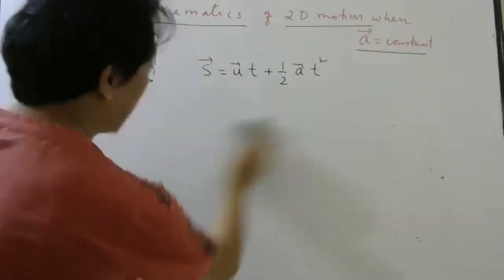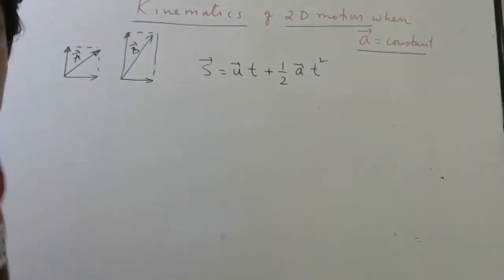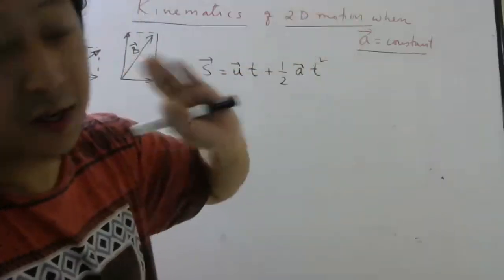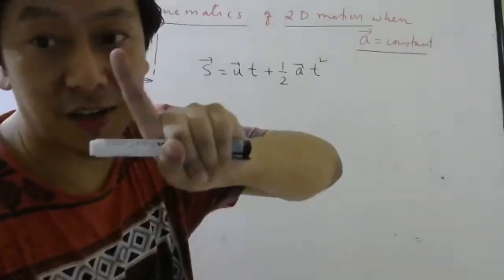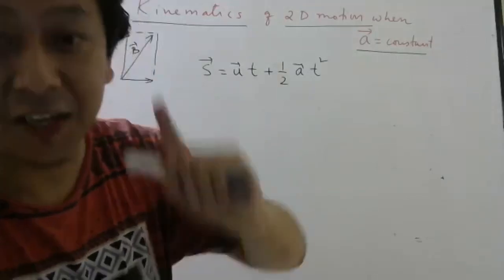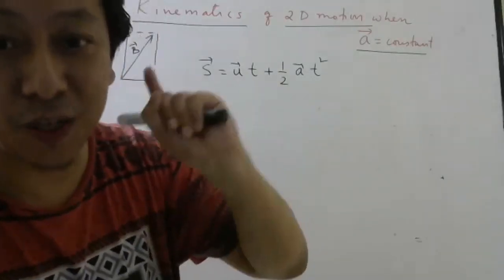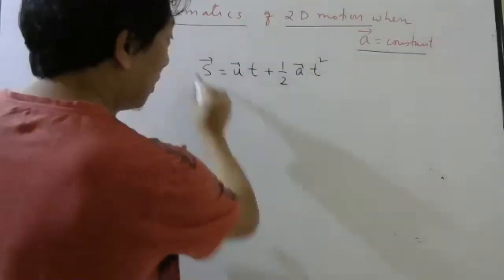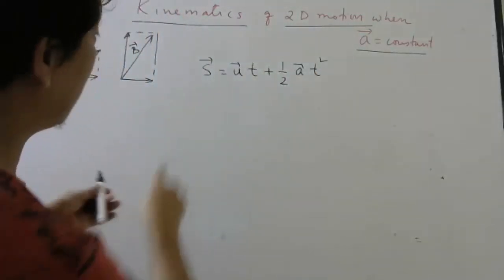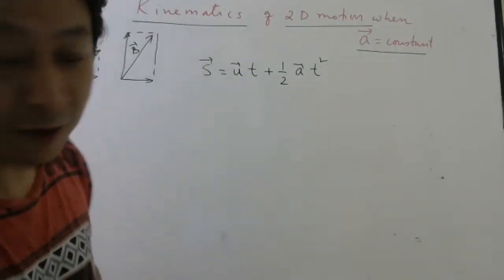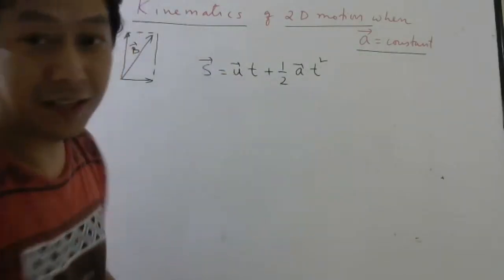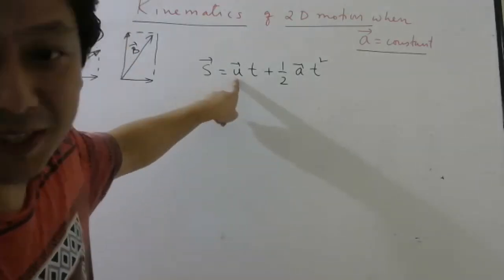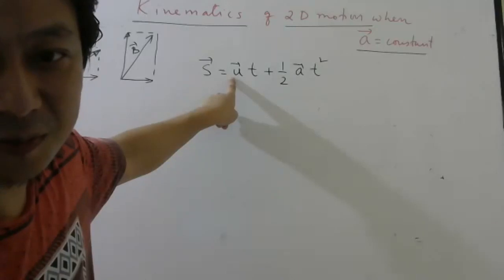So students, if motion is in a plane, if it is a 2D motion and acceleration is constant, remember these formulas are derived by taking acceleration to be constant, then we can directly use this formula, but nobody uses this formula. Why, sir? Because here we cannot put numbers. Can we put numbers here directly? If I say initial velocity is 10 meter per second, can I put 10 meter per second here? No, we cannot put. These are vectors.